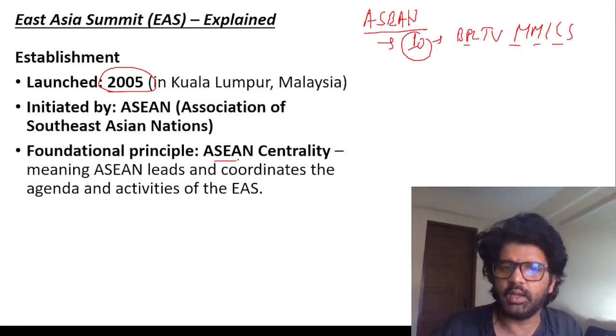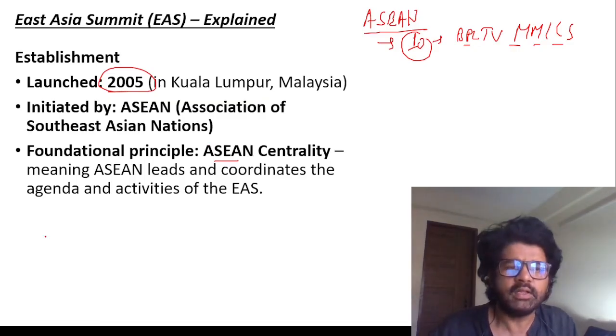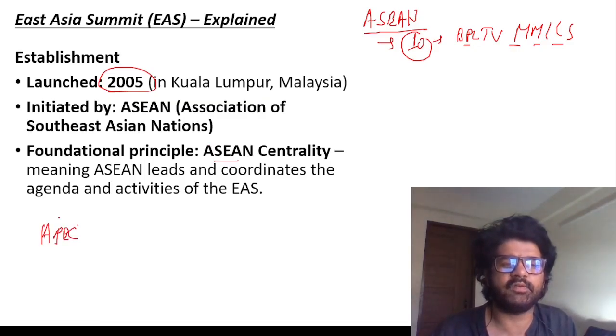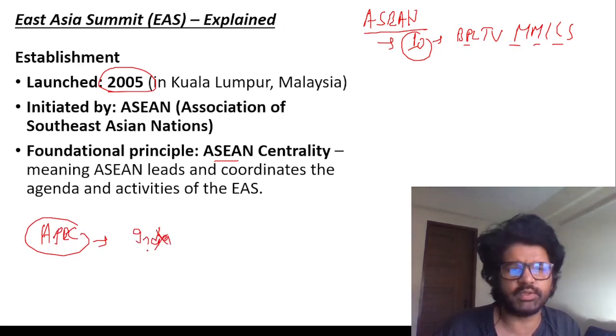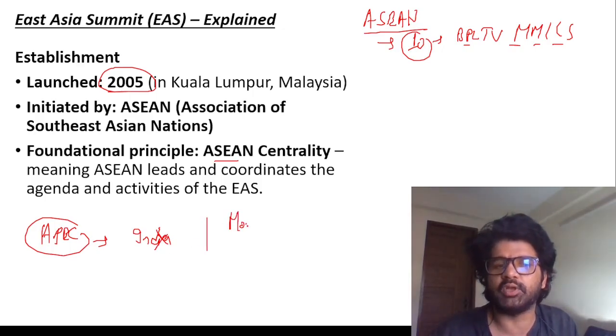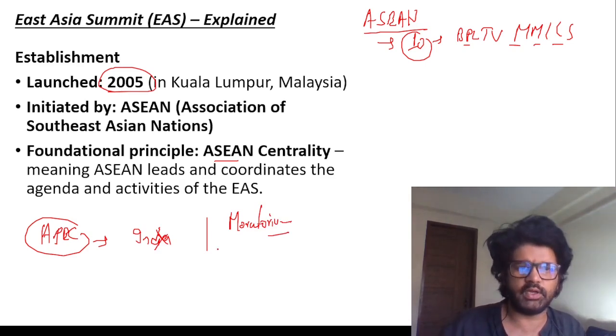India is a part of it. ASEAN centrality. And then there is something called APEC, Asia Pacific Economic Cooperation. India is not a member of it. Australia is, Canada is, US is, India is not. India applied for APEC membership, but there is a moratorium there. Moratorium means they are not increasing the members. So India was not admitted. So remember these facts, they are important.